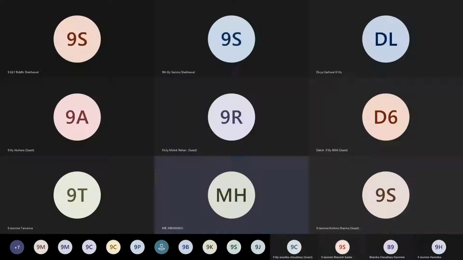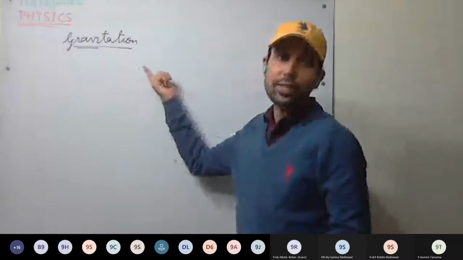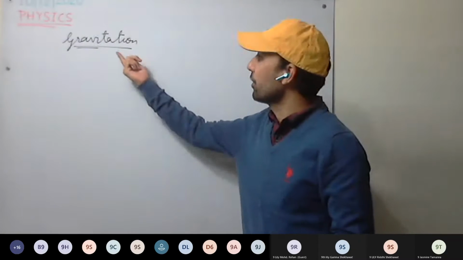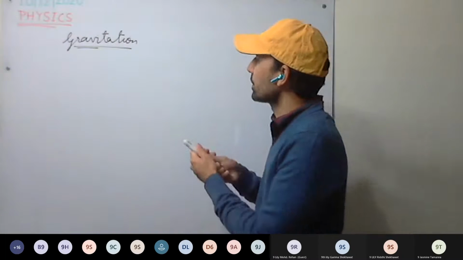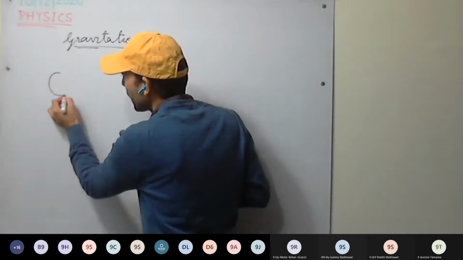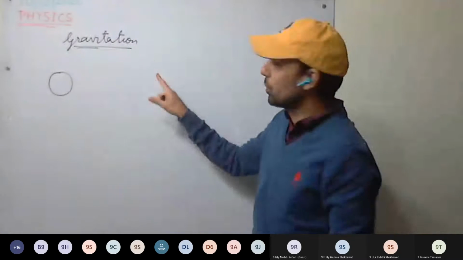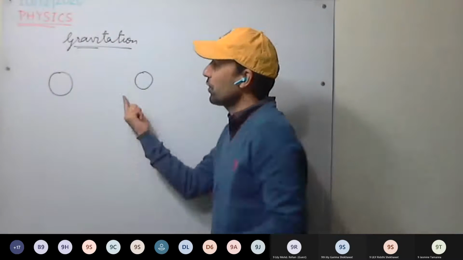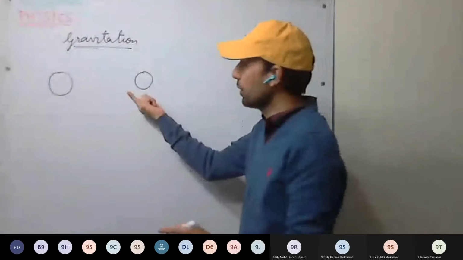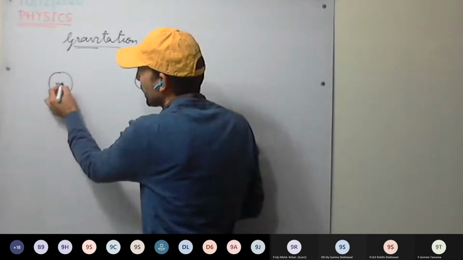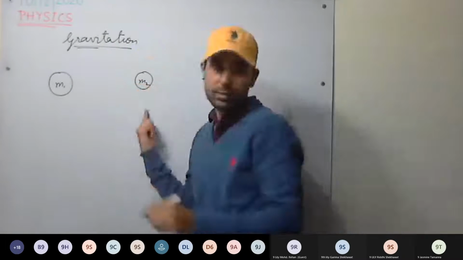Okay, so we'll be discussing gravitation. Gravitation means the gravitational force. So see here, if a body having mass is there, it will attract the other body which is having mass. So if we have two particles which are having mass,